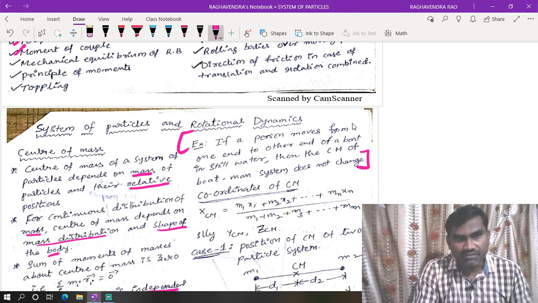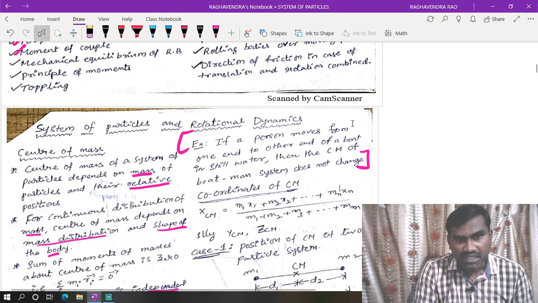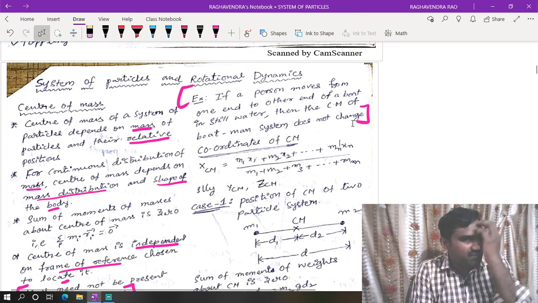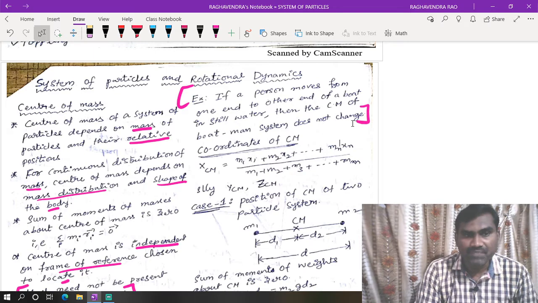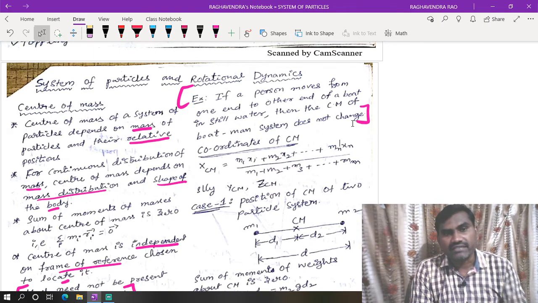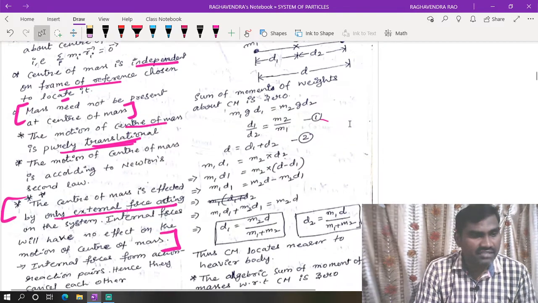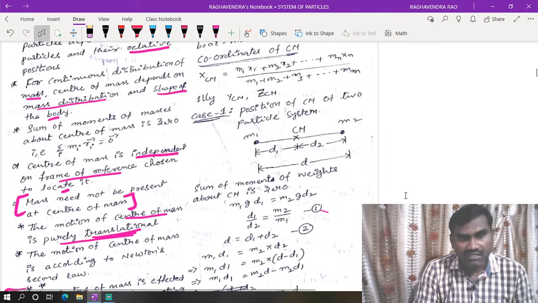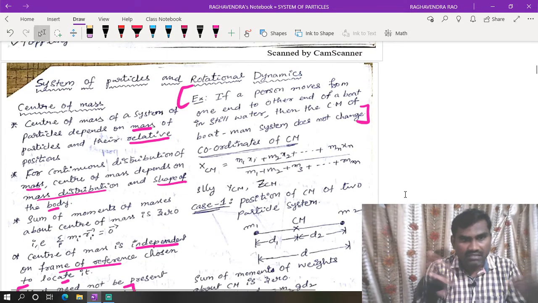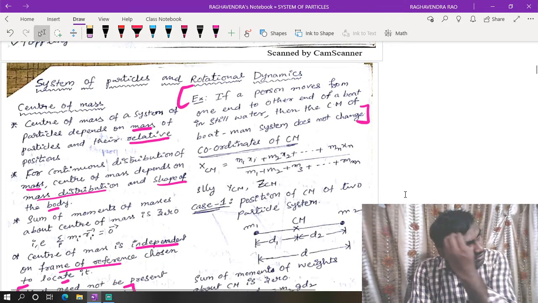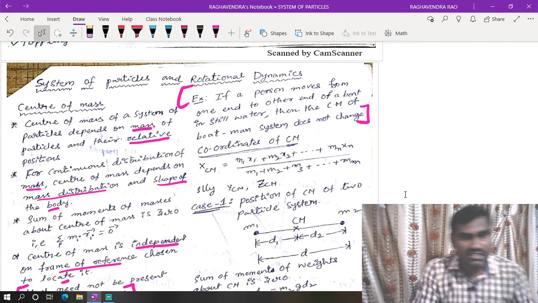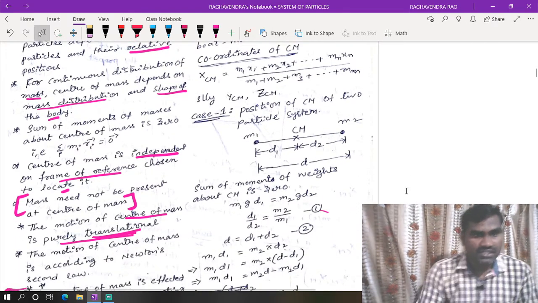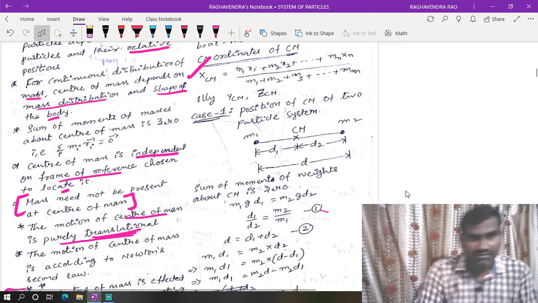If a person moves from one end to the other end of a boat in still water, then the center of mass of the boat-man system does not change. What is the reason? There are no external forces acting on the system. As internal forces form action and reaction pairs, they cancel each other. Because there are no external forces, the center of mass does not change. You know this x-CM formula.